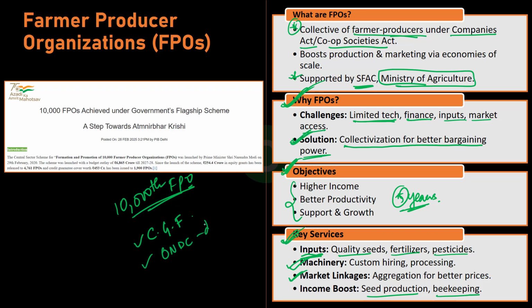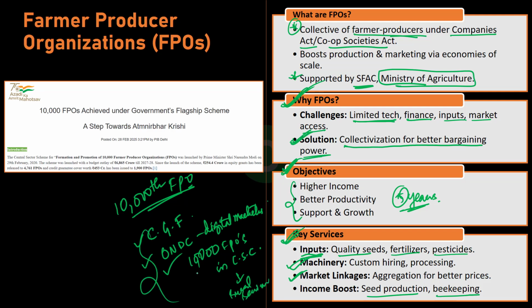enable digital marketing. And additionally, the conversion of 10,000 FPOs into common service centers expands the rural services, further strengthening the agriculture ecosystem. Right? This is all about FPOs.